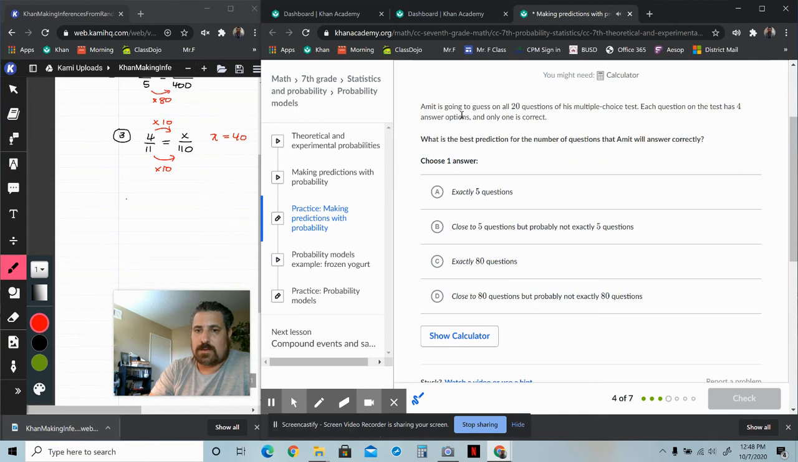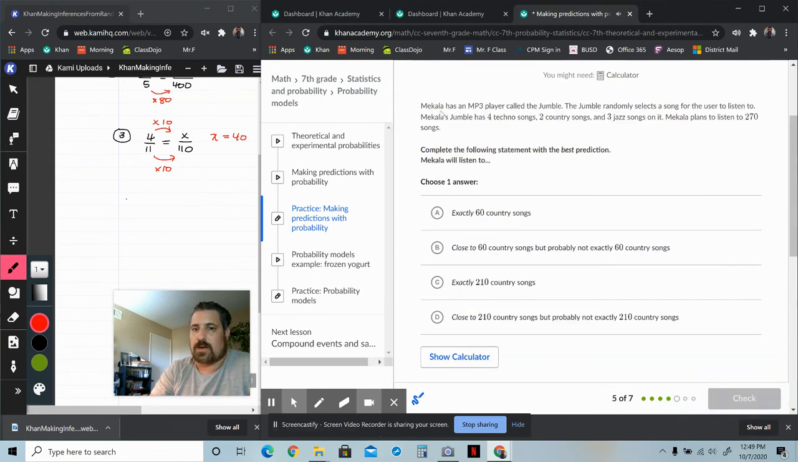Okay, Emmett is going to guess on all 20 questions of his multiple choice test. Each question on the test has 4 answer options, and only one is correct. What is the best prediction of the number of questions he will answer correctly? Well, he only has a 1 in 4 chance of getting it correct, right? So that's 1/4 of 20. What's 1/4 of 20? 5. He's going to get close to 5 questions, but not exactly that.